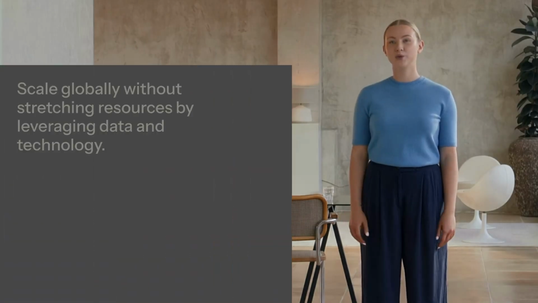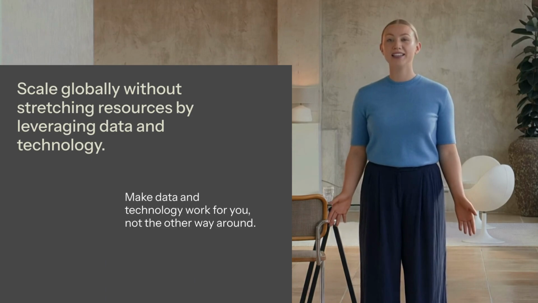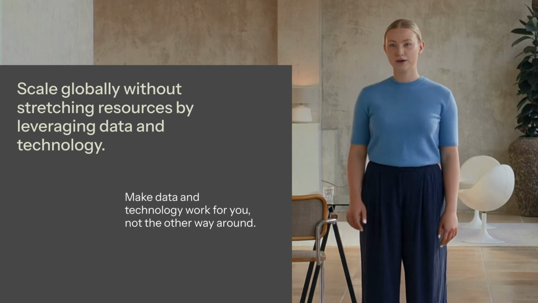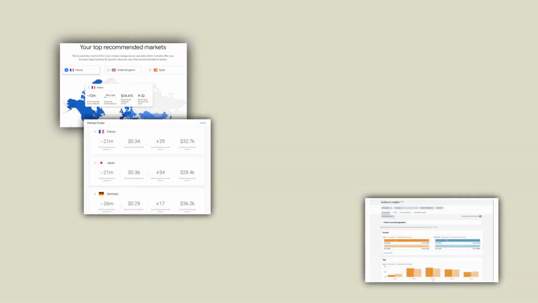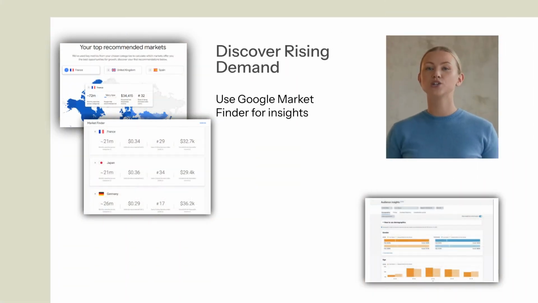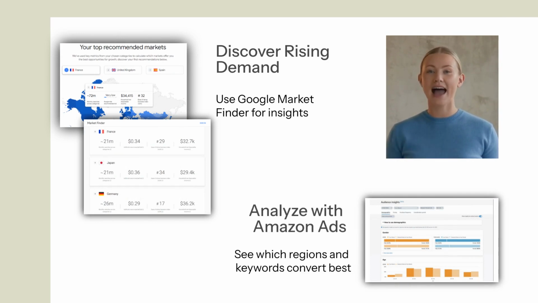So how do you scale globally without stretching your resources? The key is to make data and technology work for you, not the other way around. Start with smart insights. Use Google Market Finder to discover where demand for your products is rising fastest. Dive into Amazon Ads Insights dashboards to see which regions and keywords convert best. Try Chime or other social listening tools to spot trending topics in each country.